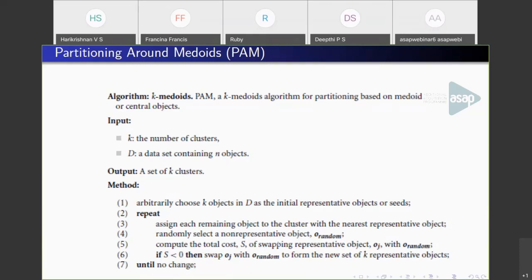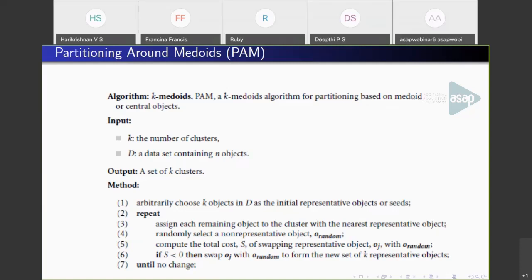So after the initial centroids, we replace one centroid at a time with a new object and calculate the distance of each object from the new centroid. If you get a better result, you go on with the new representative object that you have chosen. Otherwise, you continue with the previous centroid. In the next step also, you pick another random object and keep repeating this process until there is no change in the clustering.